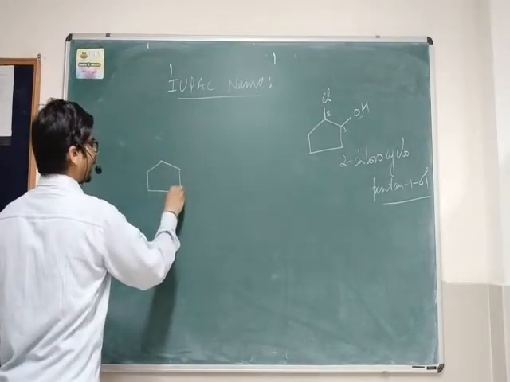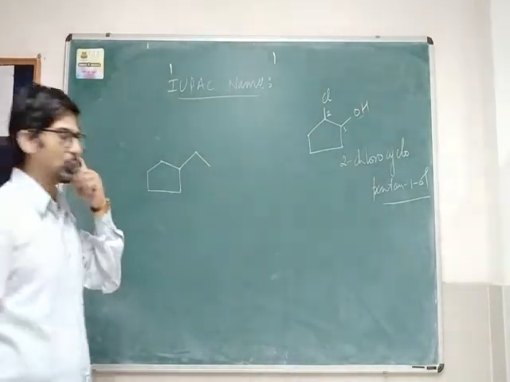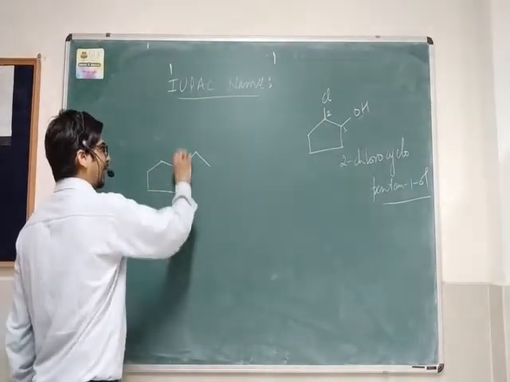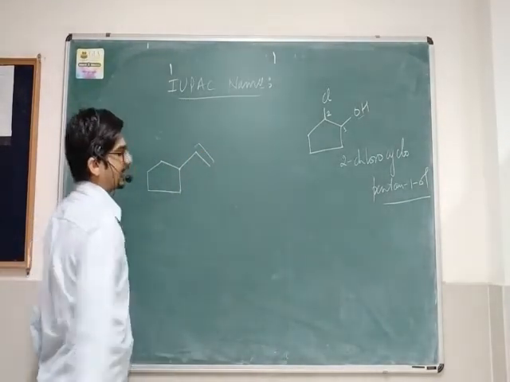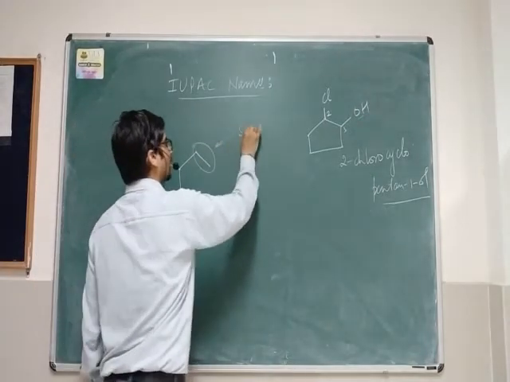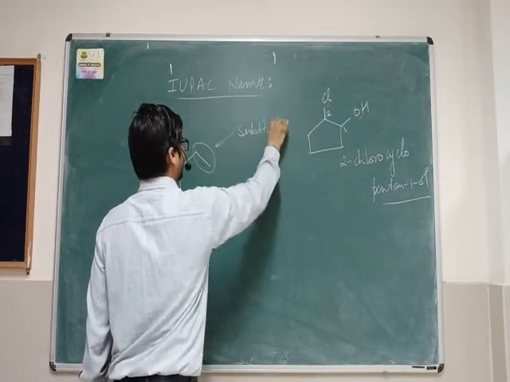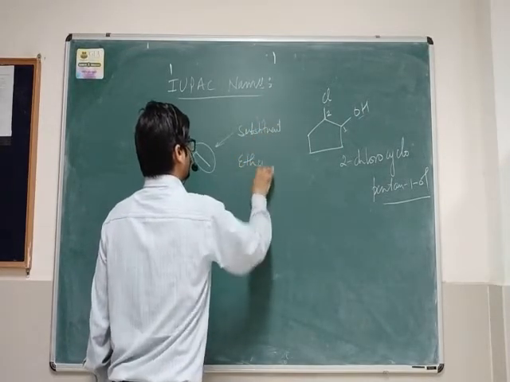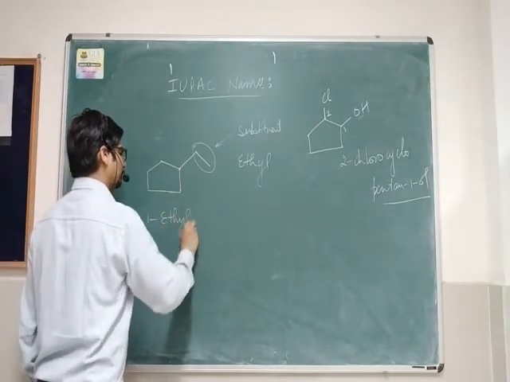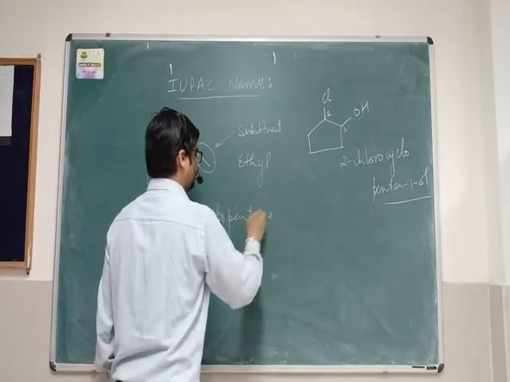This is cyclopentane. Let me write. What is the name of this compound, if I ask you? This is cyclopentane and an ethyl group is present as a substituent. So the name of this compound is 1-ethylcyclopentane.